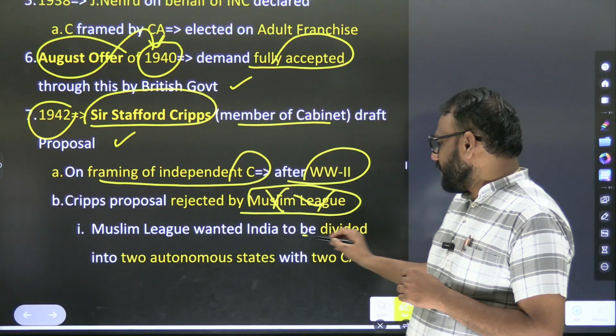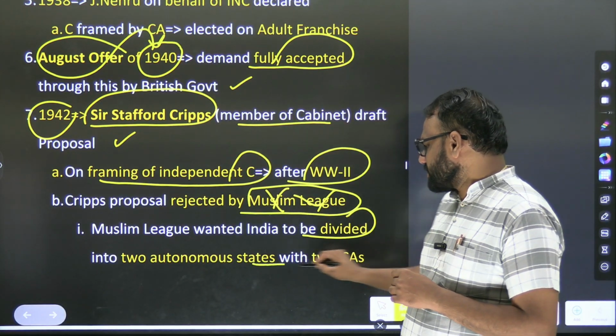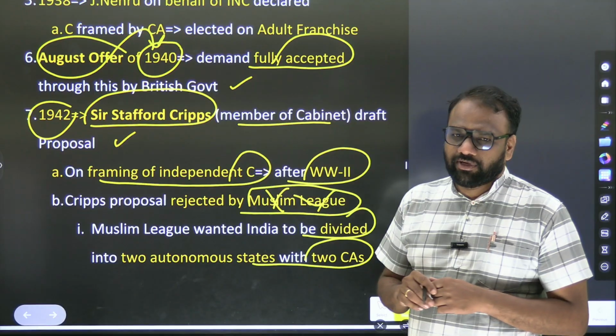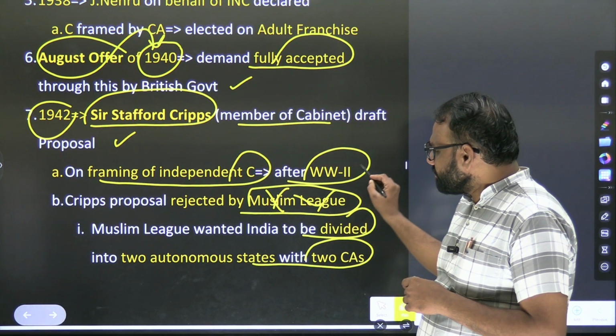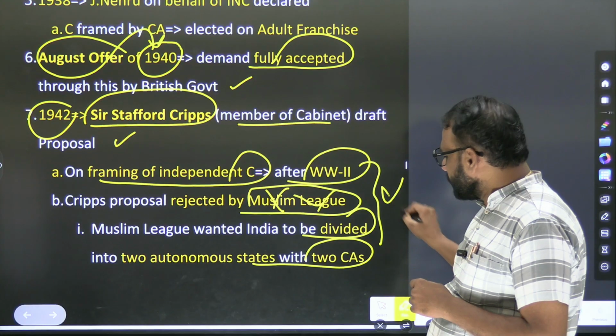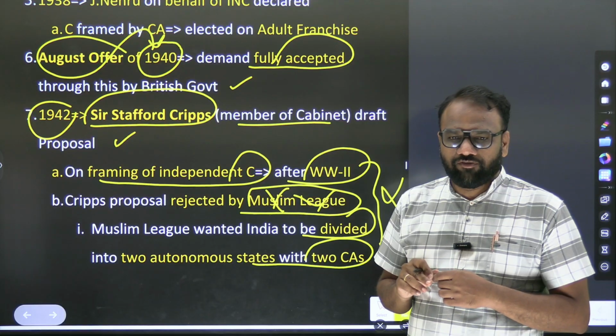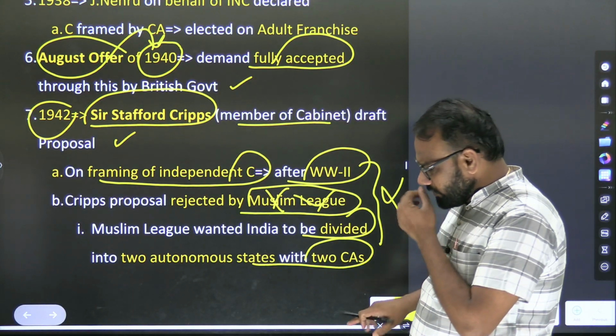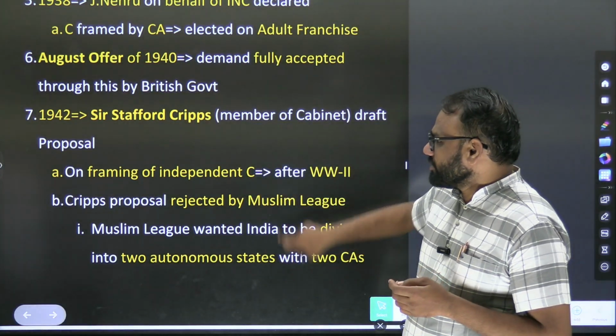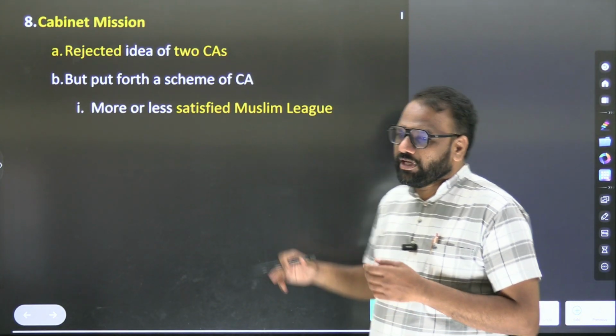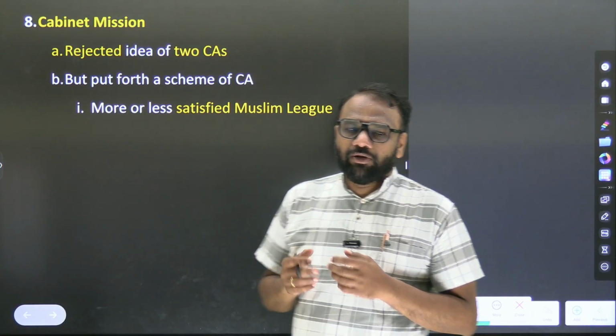Muslim League wanted India to be divided into two autonomous states with two constituent assemblies. So here there is a bit of inconsistency. You will not look into this. When it comes to the Cripps mission, we will refer to the history related facts. What we know is that the Cripps mission was rejected, and we know the reasons for the failure of the Cripps mission.